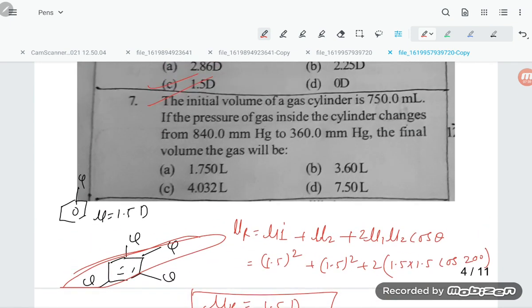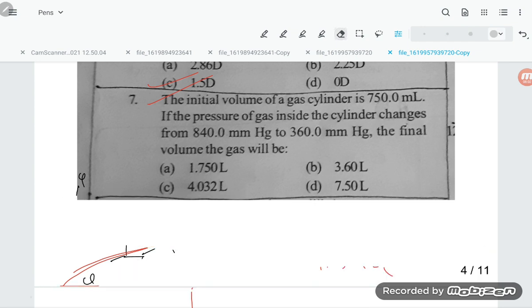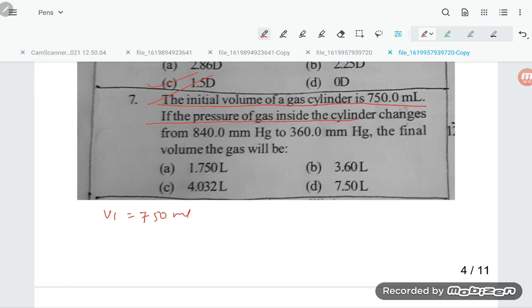Now last question, number 7. You see students, what is question number 7? Dear student, the initial volume of the gas cylinder is 750 ml. So V1 they have given 750 ml. If the pressure of the gas inside the cylinder changes from 840 to 360, so P1 is equal to 840 and P2 is equal to 360 mm, the final volume of the gas, so V2 they are asking, dear students.